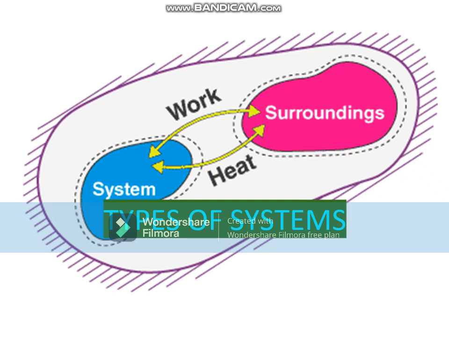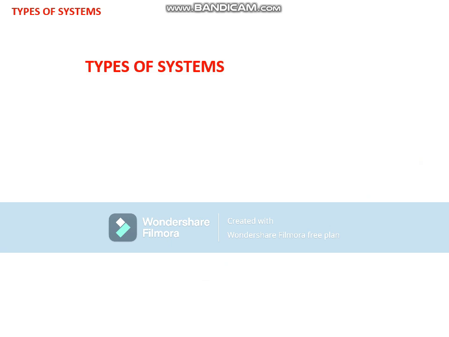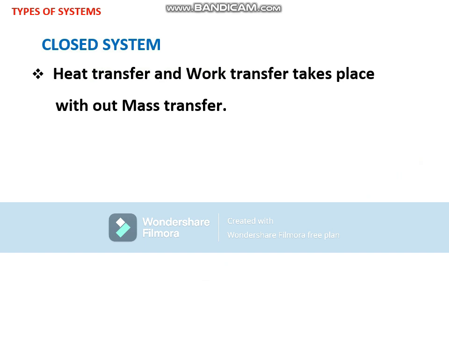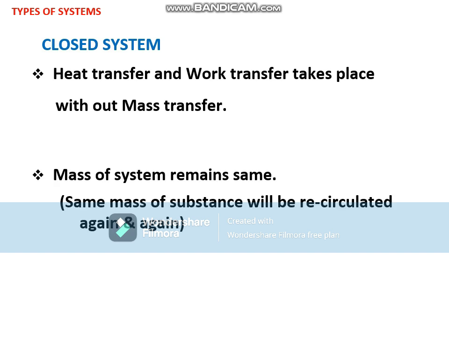Types of systems: closed system, open system, and isolated system. First, let's see what a closed system is. Heat transfer and work transfer take place without mass transfer. That is, heat transfer will be there, work transfer will be there, but there will not be any mass transfer. So mass remains the same. The same mass of substance will be recirculated again and again.